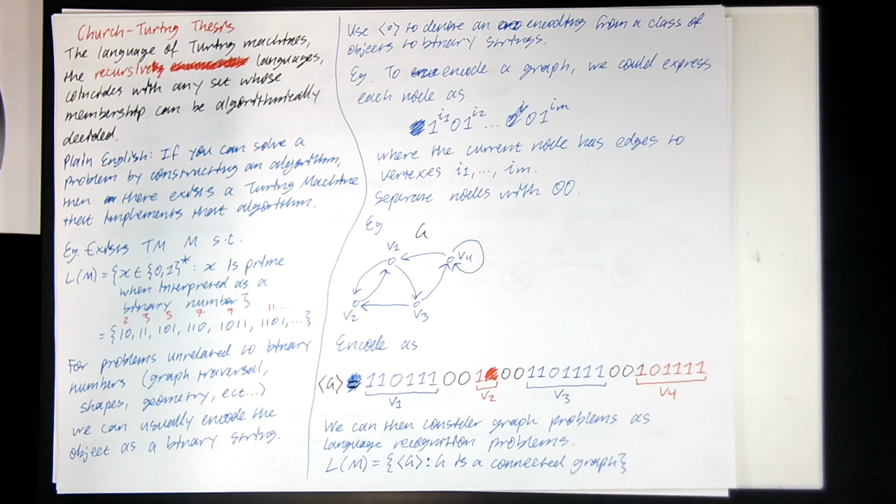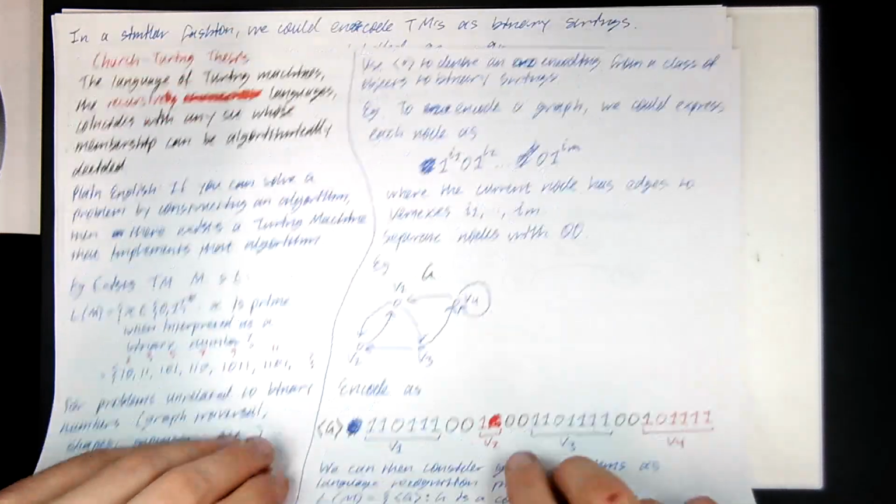The important thing to note is not the specific encoding itself, but just that such an encoding is possible. And then we can consider graph problems as Turing machine language recognition problems. So for example, does there exist a Turing machine M that recognizes the language of all encodings of graphs G, such that G is a connected graph? Well, if there's an algorithm to check if a graph is connected, i.e. check from every vertex whether there exists a path to every other vertex, that means this language can be recognized by some Turing machine, okay? So the specific encoding is not important. What is important is that one exists, okay?